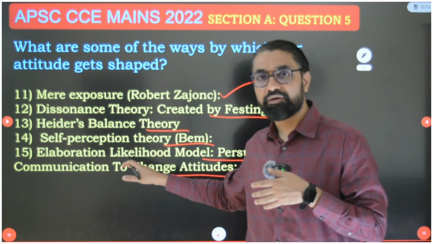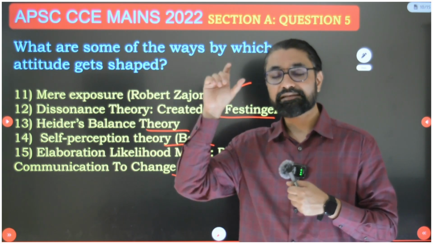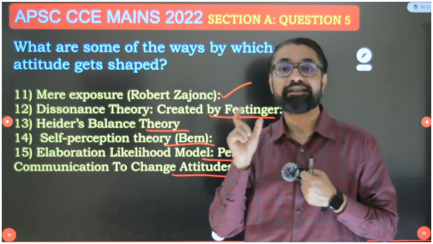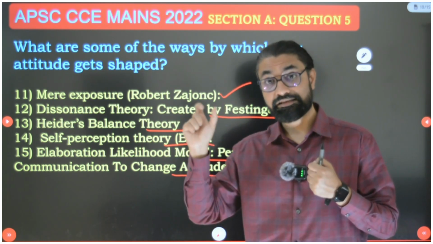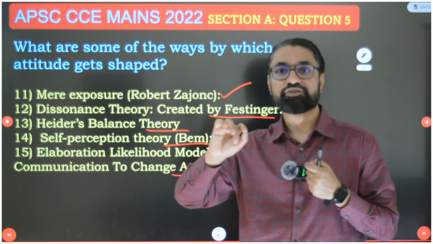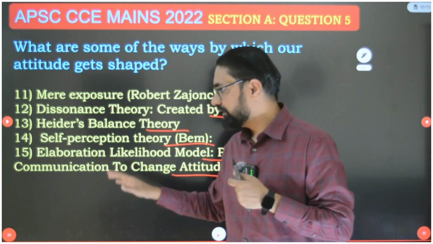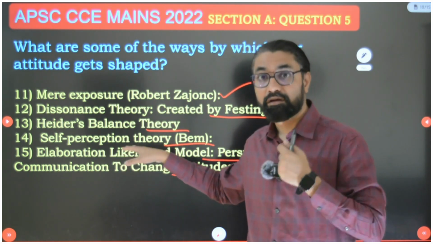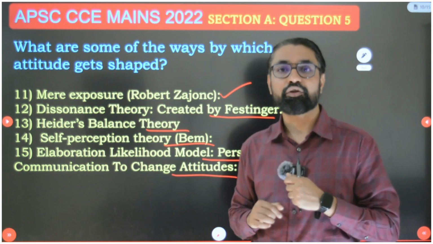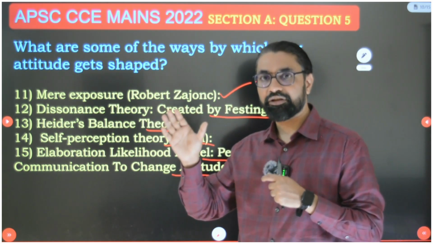In your UPSC syllabus and your Assam State Civil Services syllabus, there is a separate topic, role of attitudes, and a separate topic, social influence and persuasive communication. That topic explains this theory clearly, exactly as a subpart. So persuasive communication is very important.